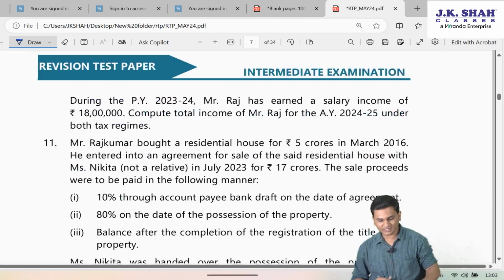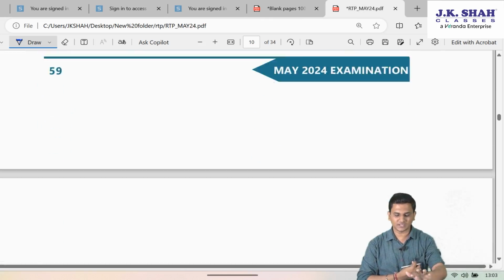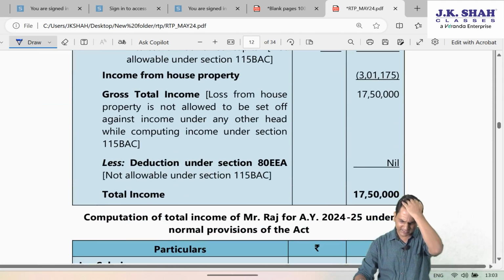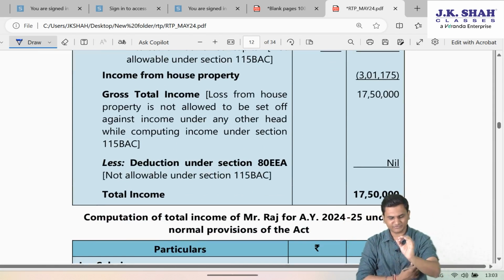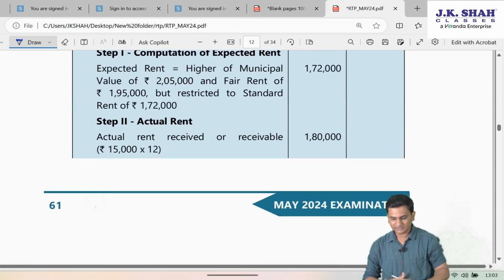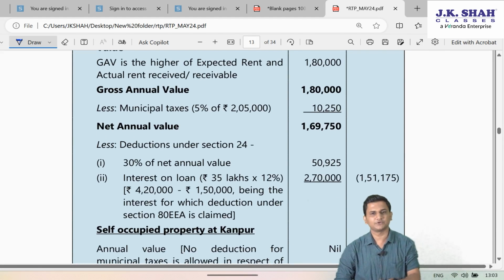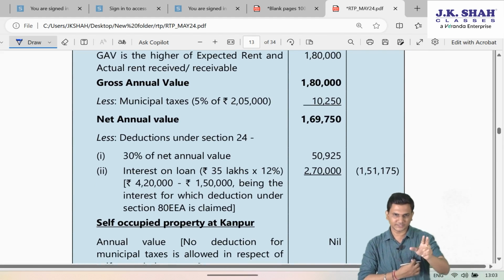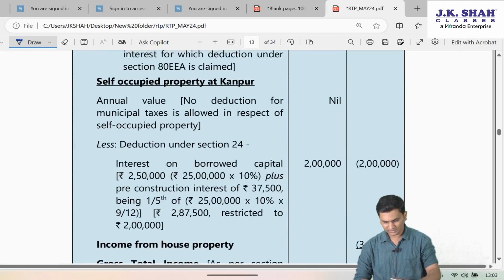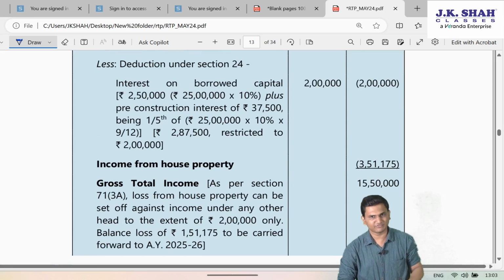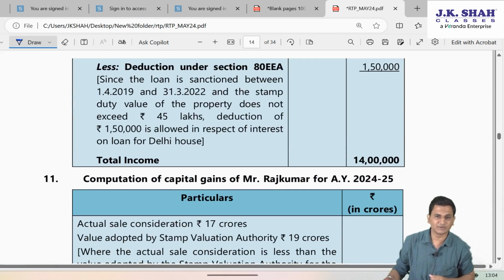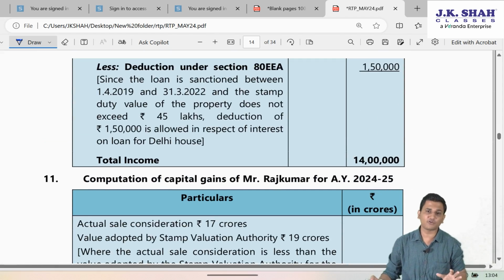That's why if you look at the answer which is printed now, they have not given three answers. They have just given 2 answers. In the first one, they are simply saying that no deductions will be allowed, so 1750 will be the total income. In the second case, under optional regime, they are directly taking 2,70,000 only here, rather than showing both options which I have evaluated. In that case, my loss will be 351,175, which will be restricted to 2 lakh. So GTI will be 1550, from which 80EE of 1,50,000 will be taken. So total income will become 14 lakh.